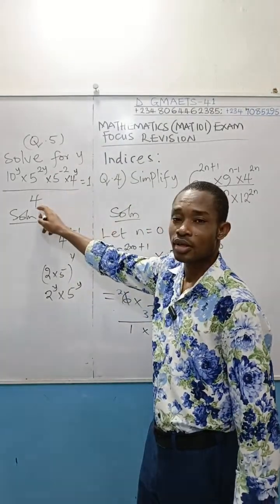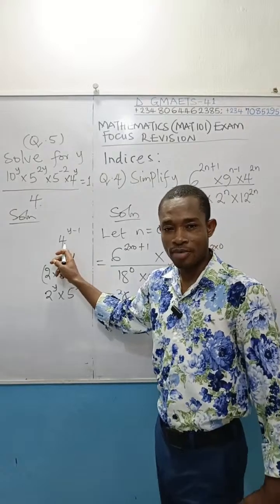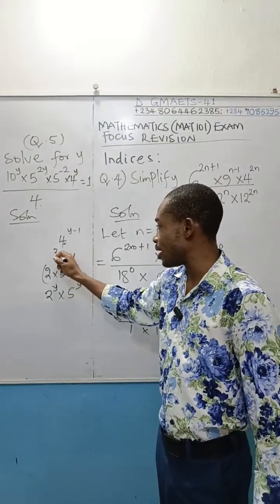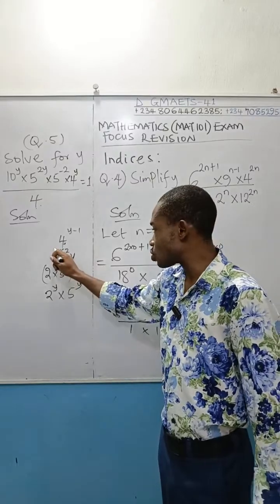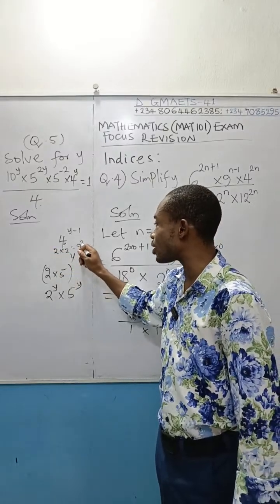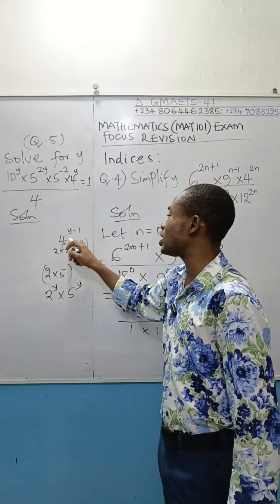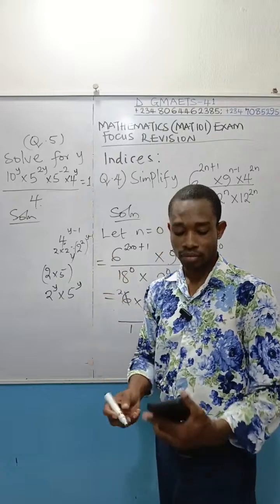Now this 4 is not a prime number, so you have to break it down to prime numbers. To break this 4 down, it is 2 times 2. 2 times 2 is the same as 2 raised to the power 2. Which means that this 4 will be broken to 2 raised to the power 2. And remember, this 4 has the power y minus 1.